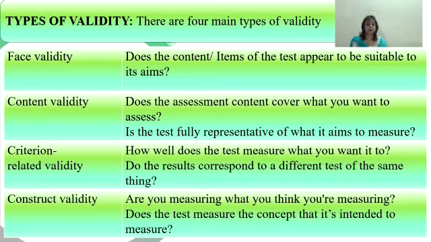And for criterion related validity, how well does the test measure what you want it to? Do the results correspond to a different test of the same things? And for construct validity, are you measuring what you think you are measuring, or does the test measure the concept that it is intended to measure?